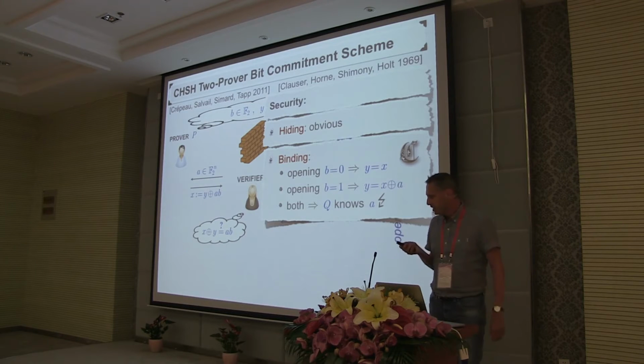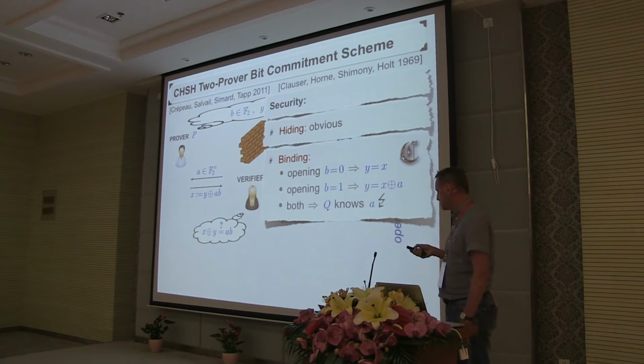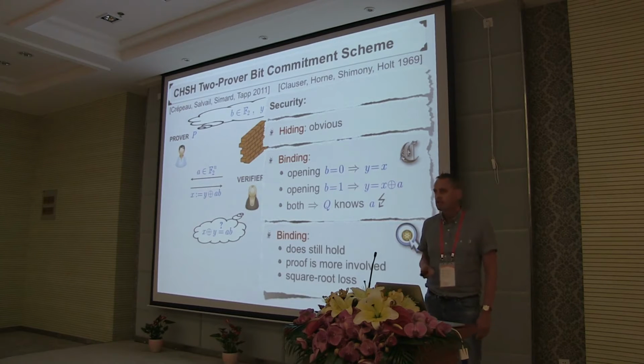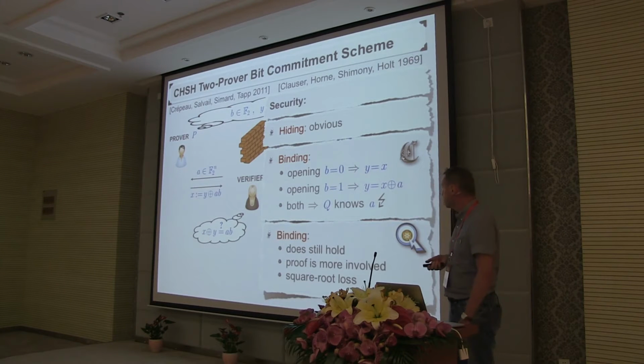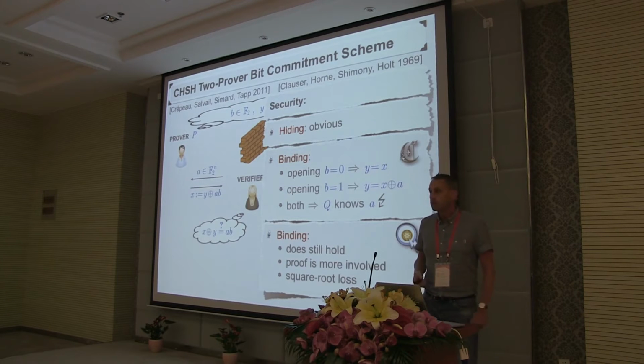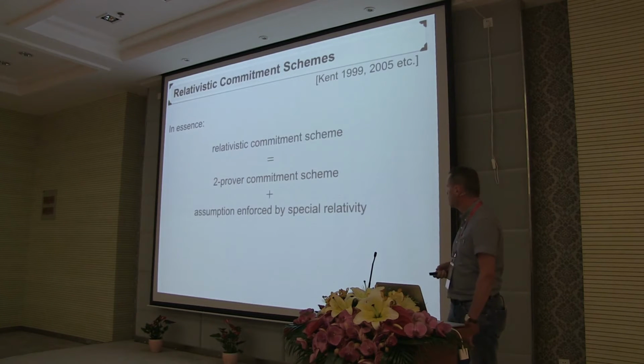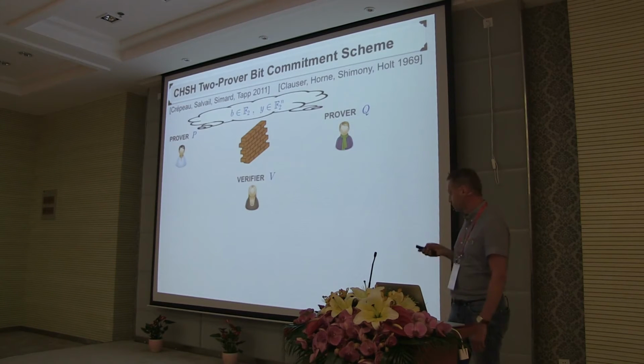There's some subtle issue that occurs in the quantum setting, but as a matter of fact, the binding property also holds in the quantum setting. By the quantum setting, I mean that the two provers are allowed to be quantum and produce their messages by means of performing local measurements in shared entanglement. The proof is more subtle, and there's some loss in the security parameter.